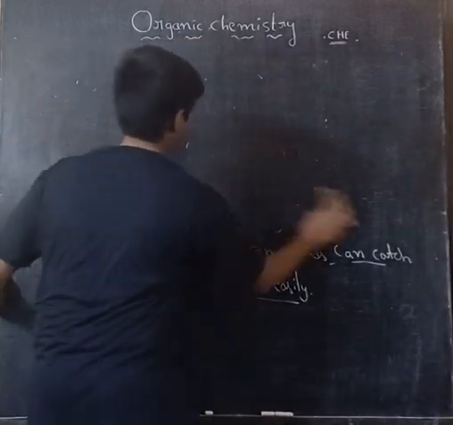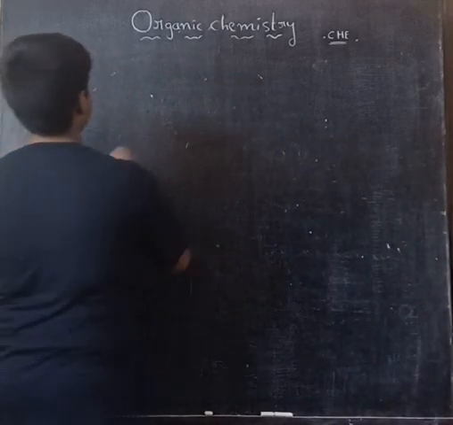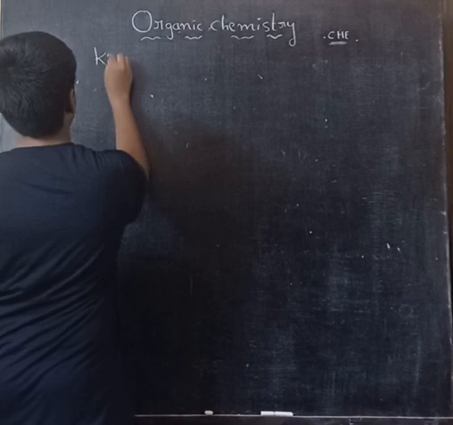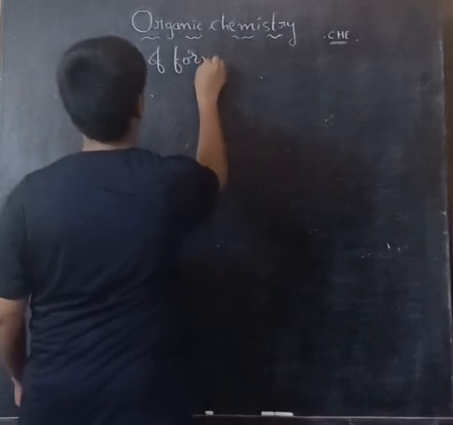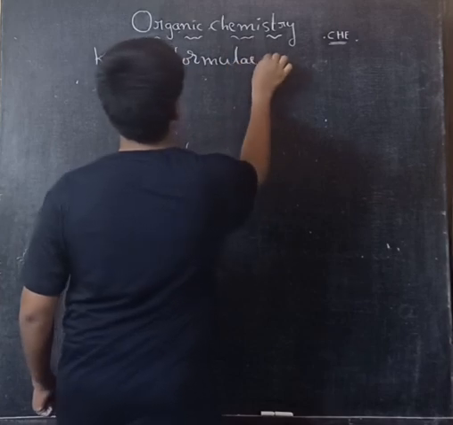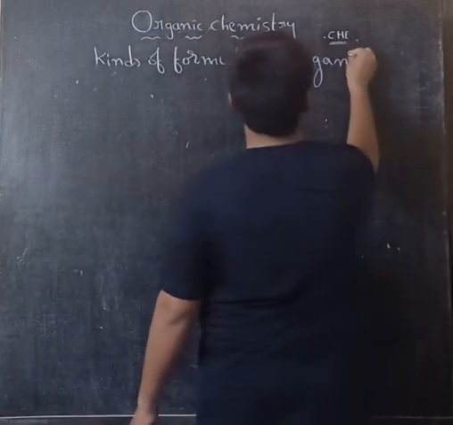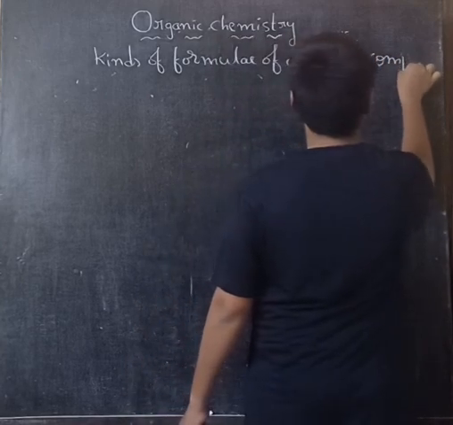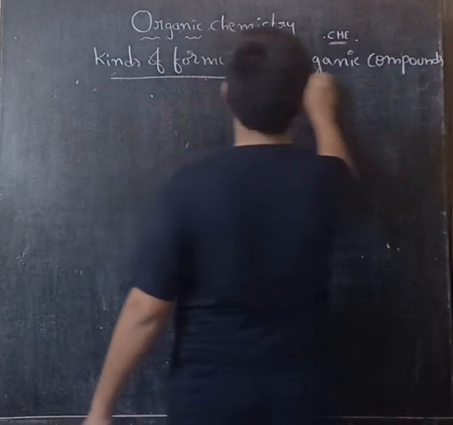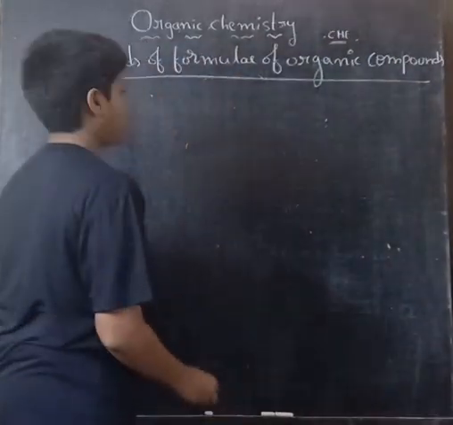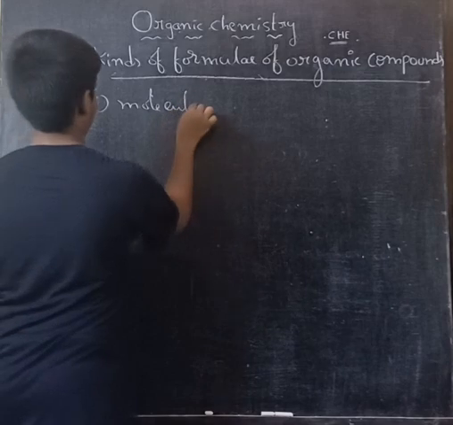And the kinds of formula of organic compounds. Here the first formula, molecular formula.